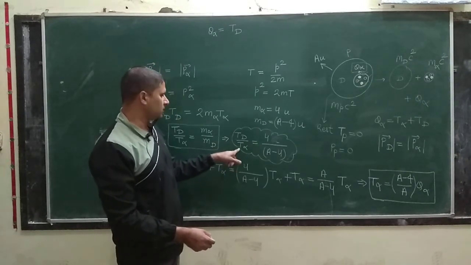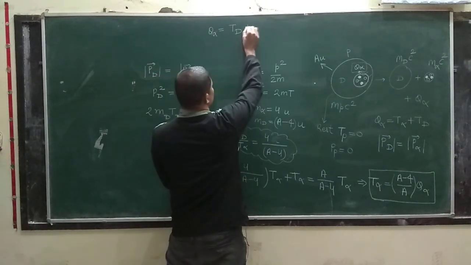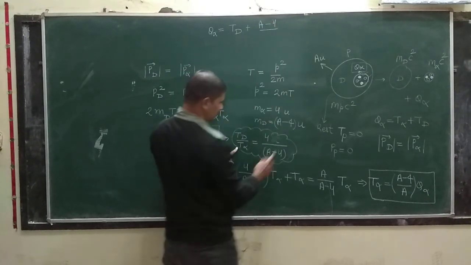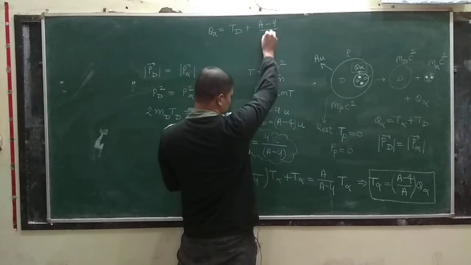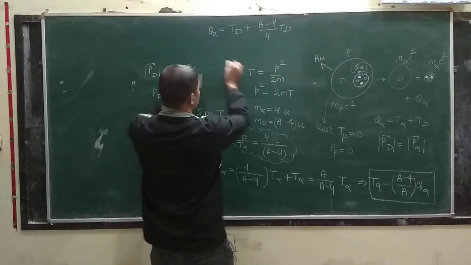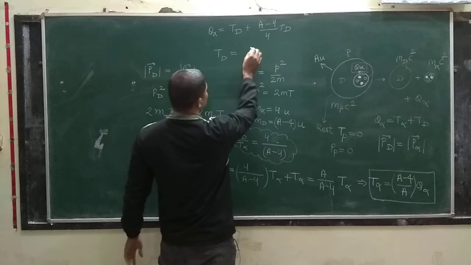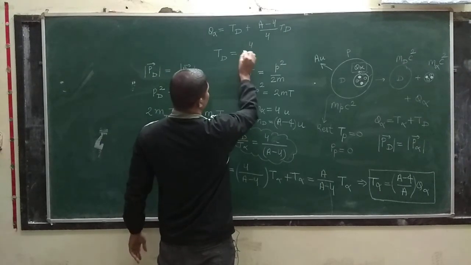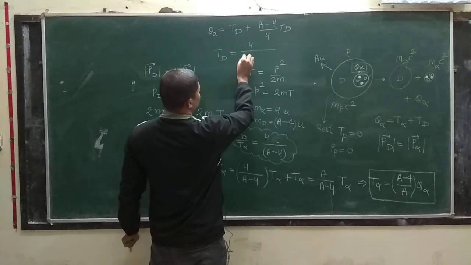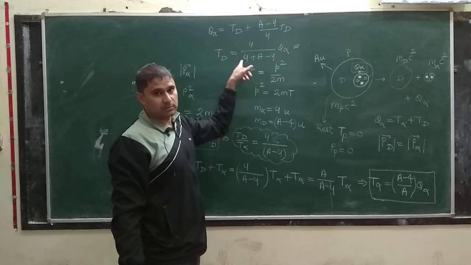If I put the value of T alpha from here, then it will be plus A minus 4 divided by 4 into T_d. Now you can solve it, and this will be a very simple calculation.